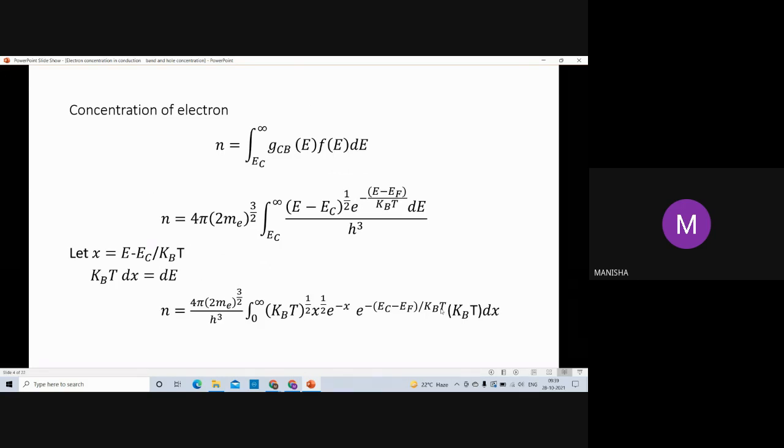So we put the value of density of states and the probability distribution function. Then we integrate it. Here one term (E − E_c) upon k_B T, we take let it x. Then differentiate it, k_B T dx is equal to dE. Then we put the value and change the limit.